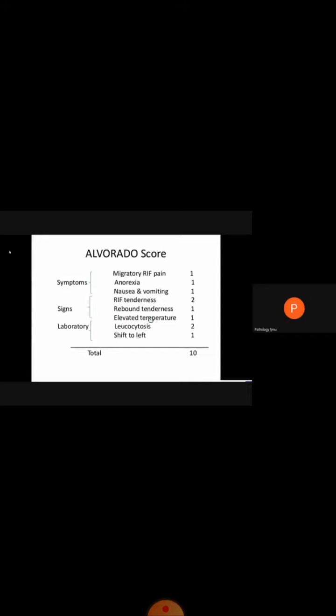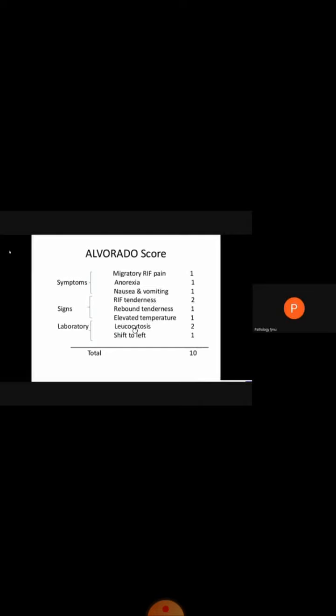Then there is rebound tenderness. How will we perform this? We will press the right iliac fossa and lift the arm of the patient. Then there will be pain in the abdomen. If this sign is positive, then we will give the score 1. Then there is elevated temperature. If there is pyrexia, then we will give the score 1.